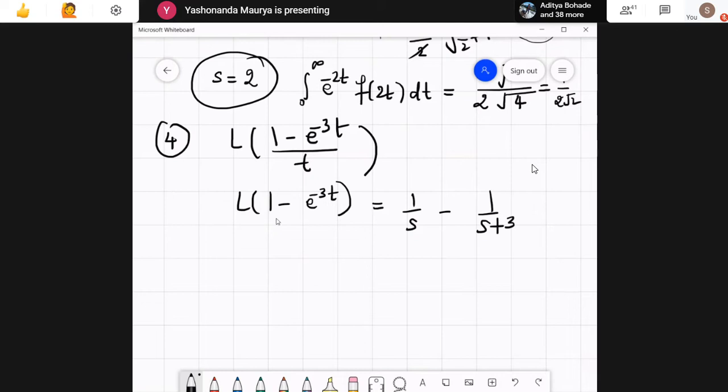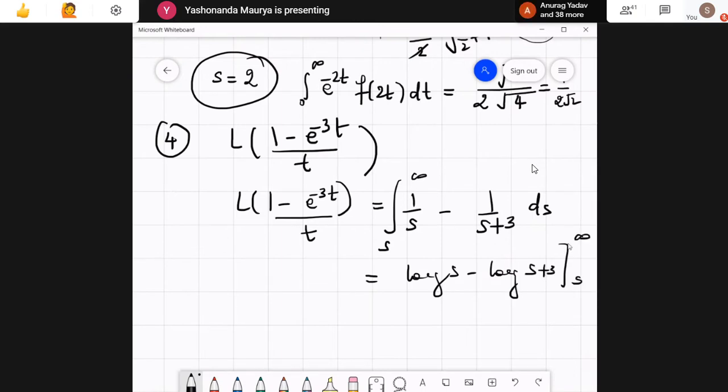So when you have 1 by t over here, we need to integrate this expression from s to infinity. So the integration turns out to be log s minus log of s plus 3 between the limits s to infinity. To simplify this expression, we'll use the properties of log.